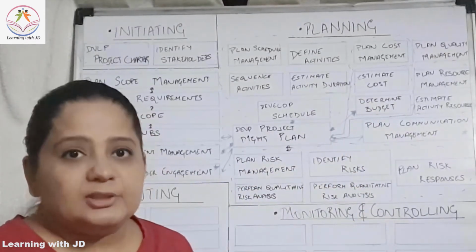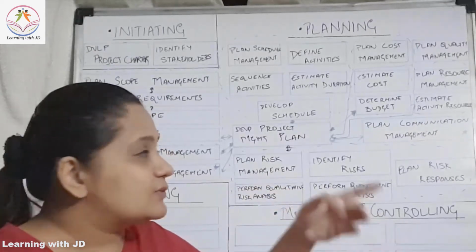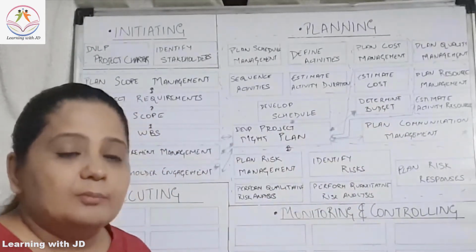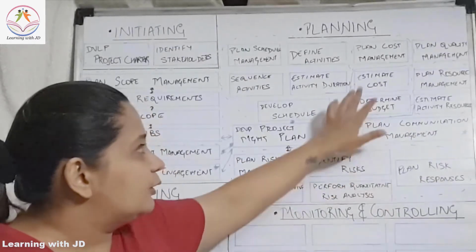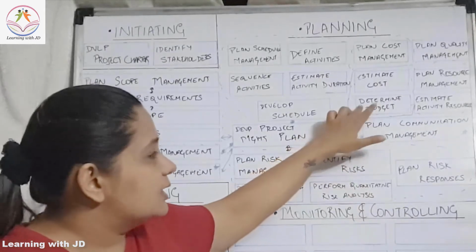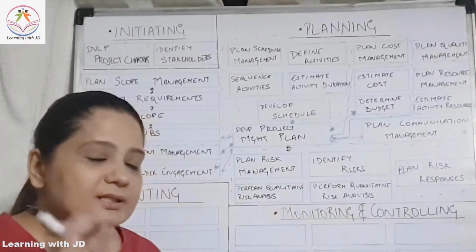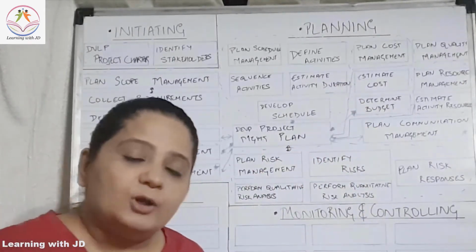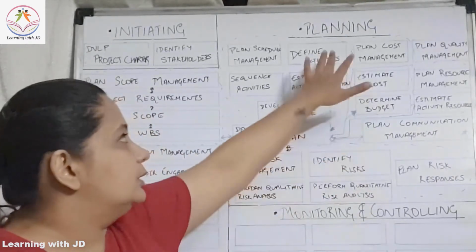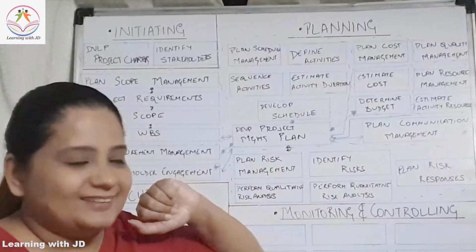One important thing, let me just tell you here that management reserves is a part of the project budget. But contingency reserves is a part of your cost baseline. This is where the sponsor will also play some role. We'll see when we are going to do the cost knowledge area.